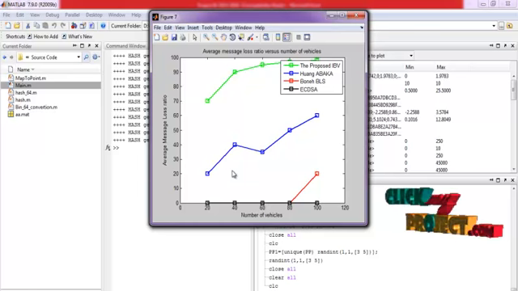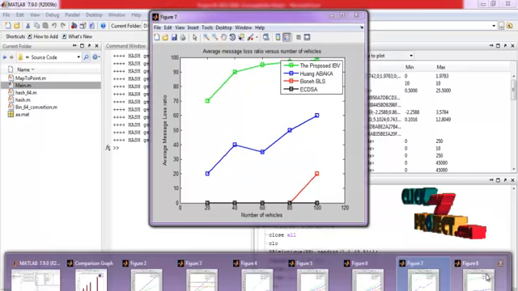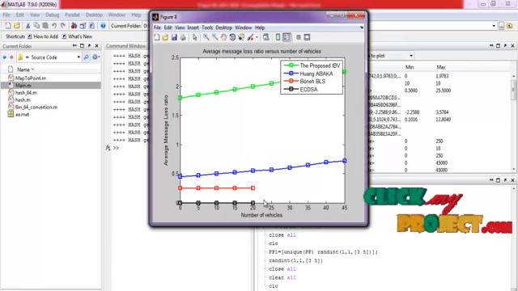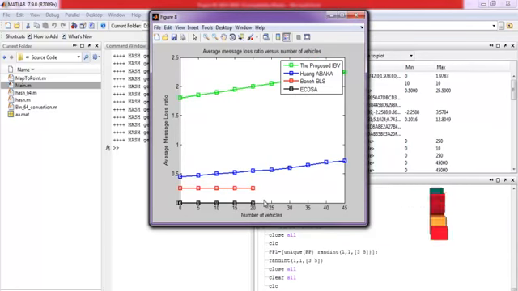Once the packets are received, we have to estimate the losses of the packets, which is performed by varying the number of vehicles, and the result will be compared with existing and our proposed system. This is the average message loss ratio for varying the number of vehicles between the existing and our proposed system.